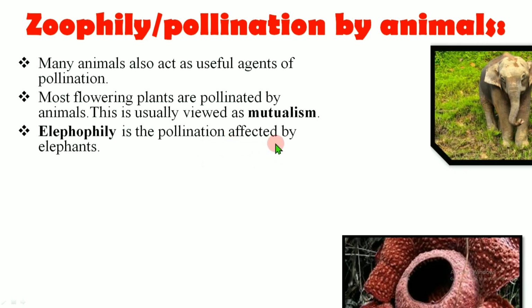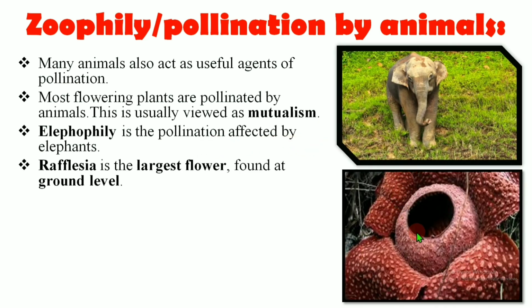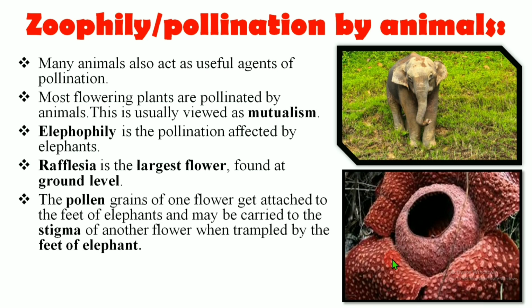Elephantophily is the pollination which is effected by elephants. It occurs in Rafflesia, which is the largest flower and is generally found at ground level, as it is large in size, so it is always found at the bottom near the ground. The pollen grains of one flower get attached to the feet of the elephants and are carried to the stigma of another flower when trampled by the feet of the elephant.